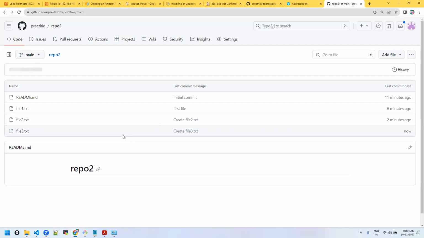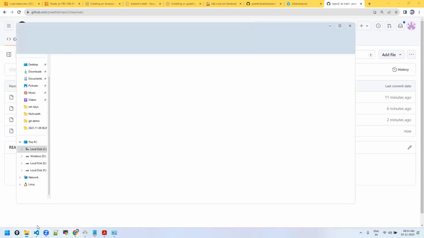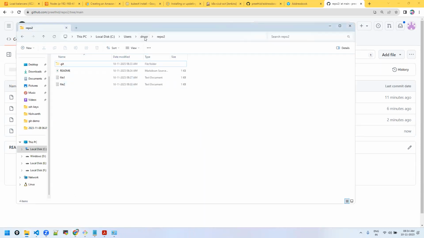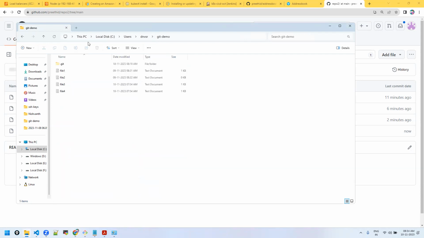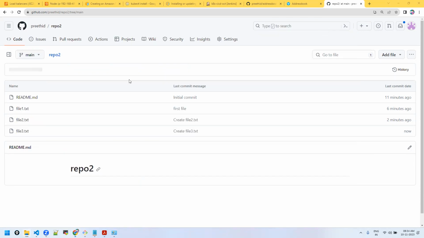Then it created another folder. So you have cloned at another location in your file system. Correct. They were both here. This is repo2. I just cloned in this folder, so it created another folder, this one. Yesterday I created this one.